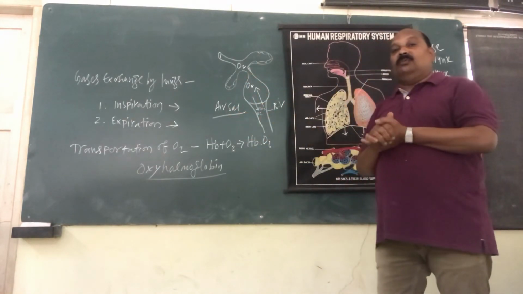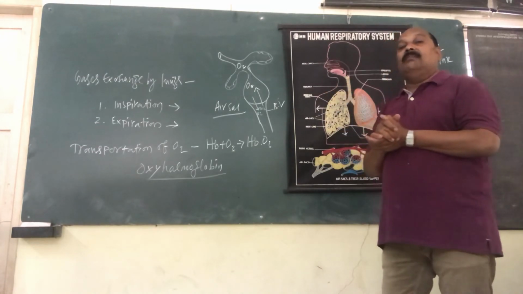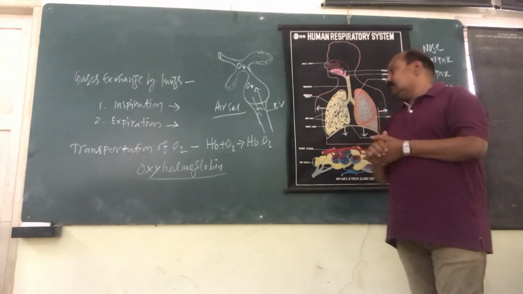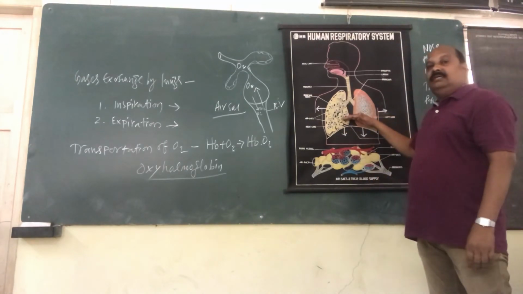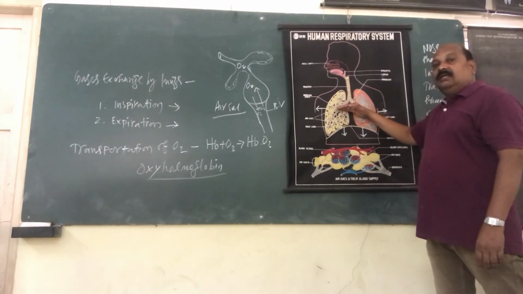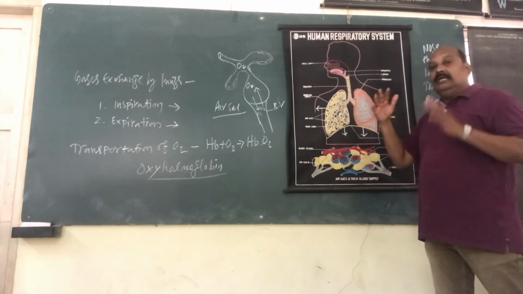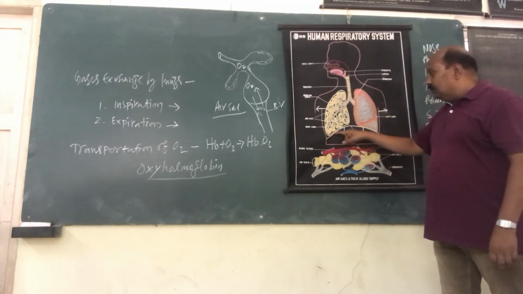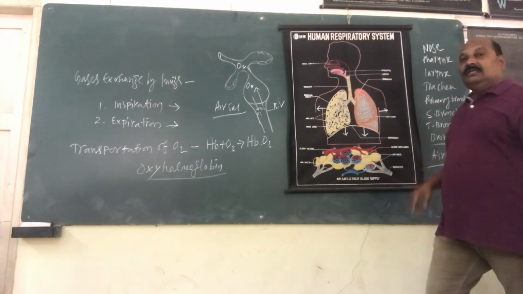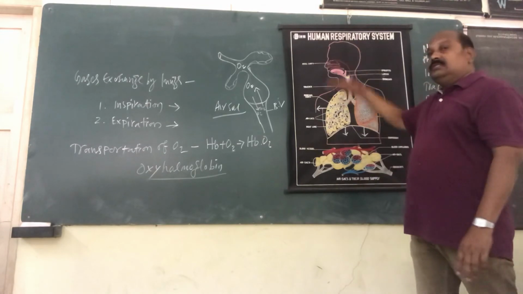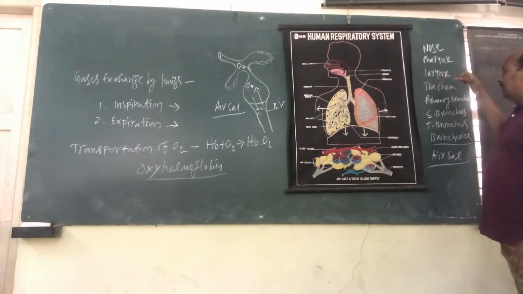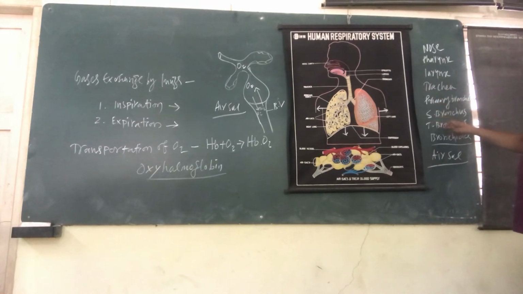So more than millions of air sacs combine together to make a spongy tissue, which we call the lungs, located in the chest cavity or pulmonary cavity. You know very well, the chest cavity highly protects the lungs by means of the rib cage, and below there is a muscular partition called the diaphragm. What do you call this? Diaphragm. So the complete system comprises nose, pharynx, larynx, trachea, and primary, secondary, tertiary bronchi.